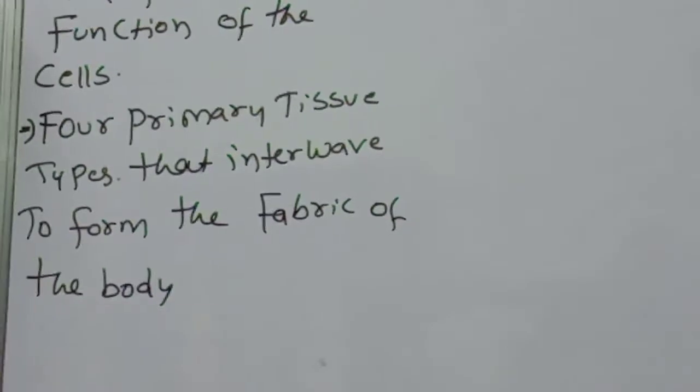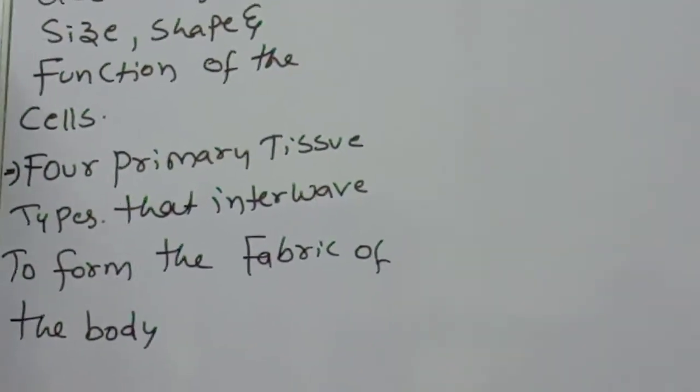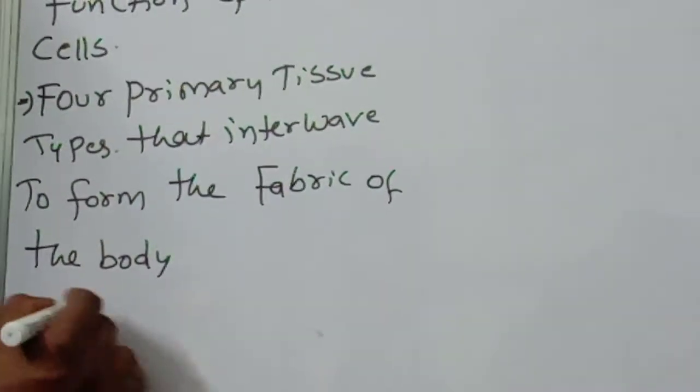This point also you should remember. They are, the first one, what?